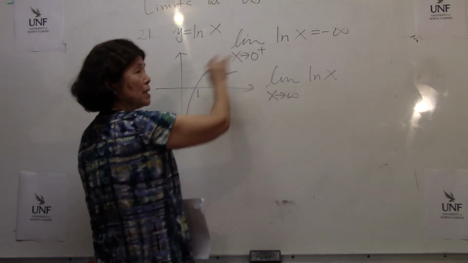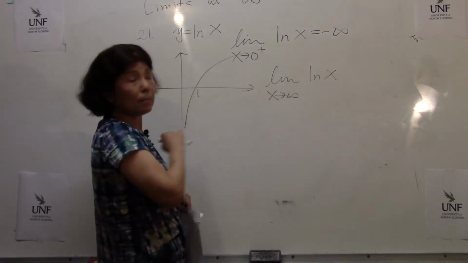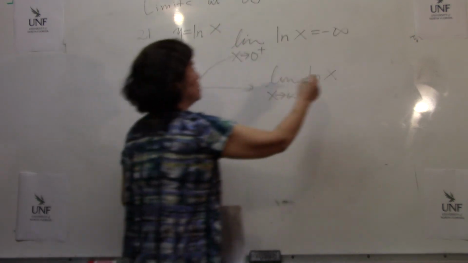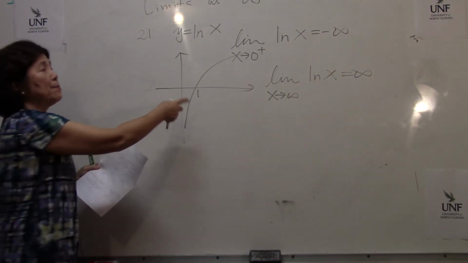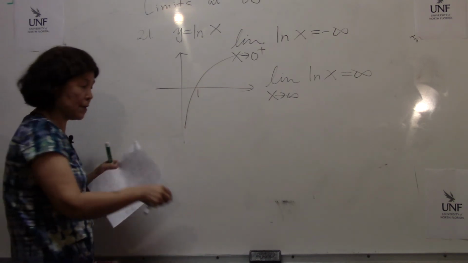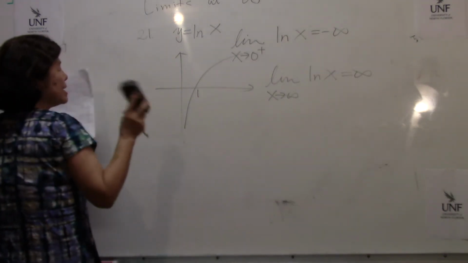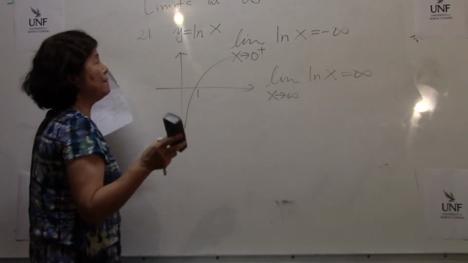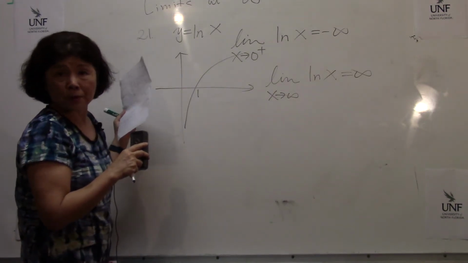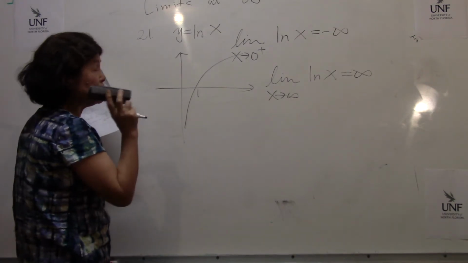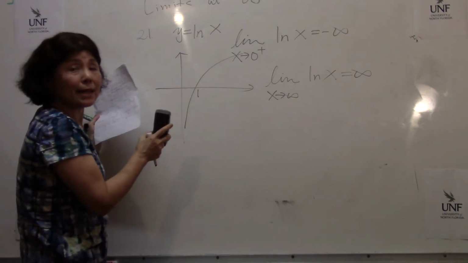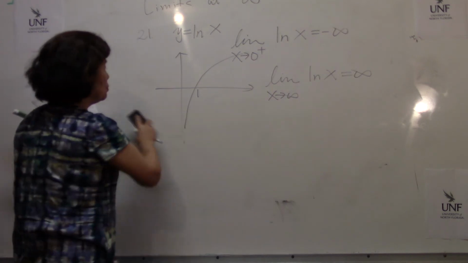It is very, very slowly rising, but it will rise to infinity. Okay, so this is what the graph implies. From now on, when you have a graph, not just for function values, but to solve some limit problems, if you know the graph, that is the fastest way to go.